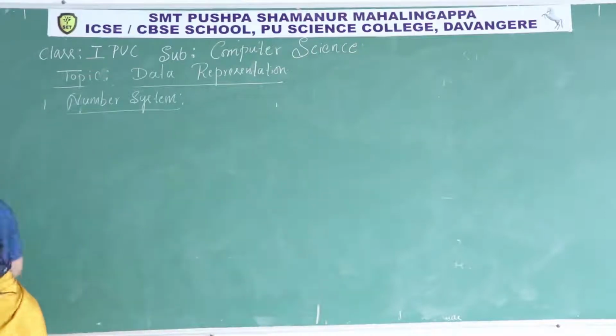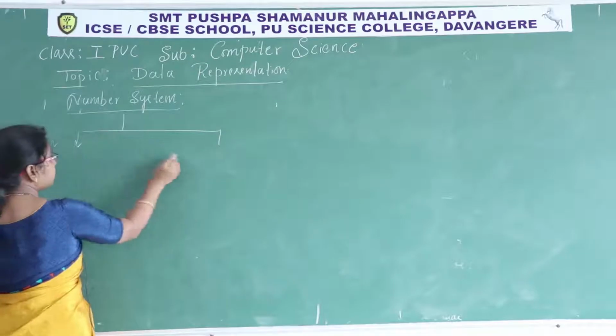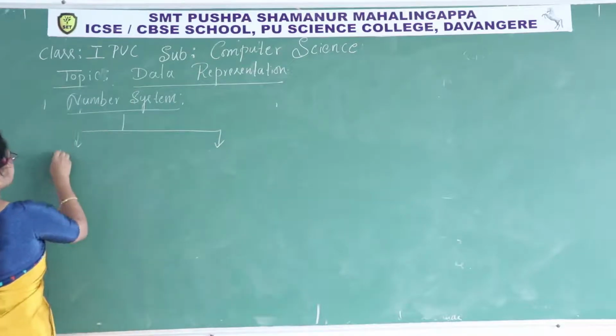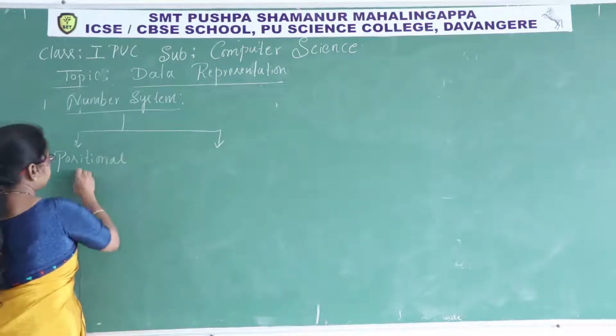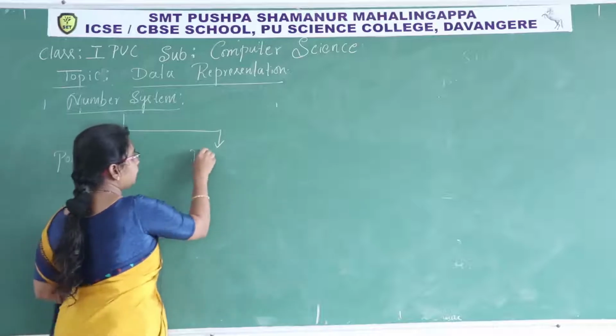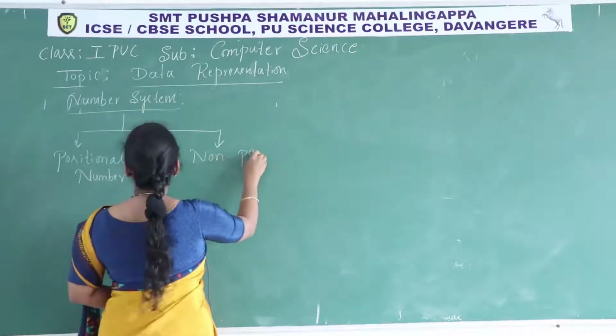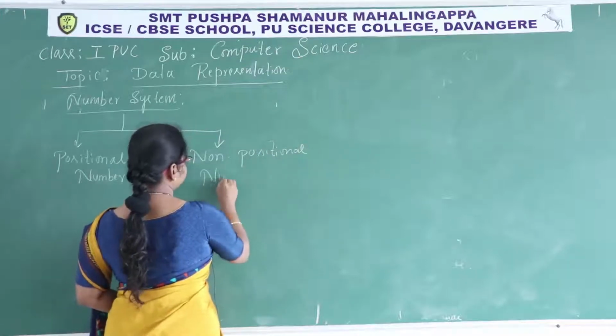So how do we classify number systems? There are 2 types. First, the positional number system. Second, the non-positional number system.